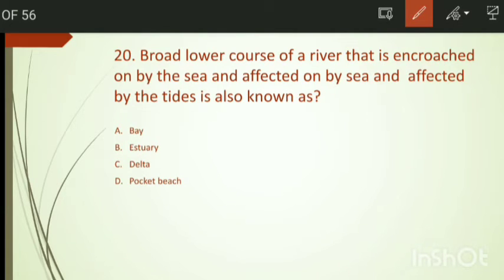The broad lower course of a river that is encroached on by the sea and affected by the tides is also known as. Options are bay, estuary, delta, and pocket beach. We have the answer, that is option number B, estuary.